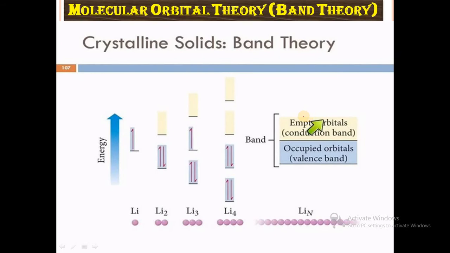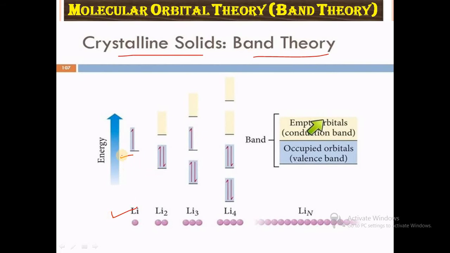So in the case of crystalline solids or band theory, when we apply band theory to the lithium atom, in the case of a single lithium there is only one electron. Lithium has atomic number 3 and electronic configuration 1s2 2s1.